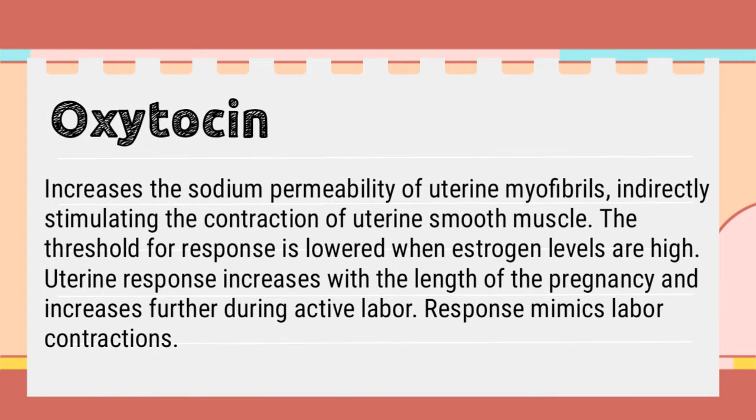Oxytocin increases the sodium permeability of uterine myofibrils, indirectly stimulating the contraction of uterine smooth muscle. The threshold for response is lowered when estrogen levels are high. Uterine response increases with the length of the pregnancy and increases further during active labor. Response mimics labor contraction.